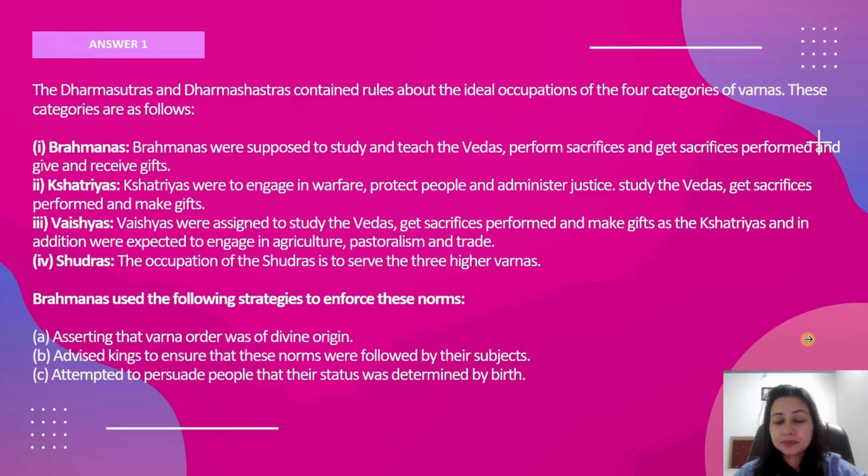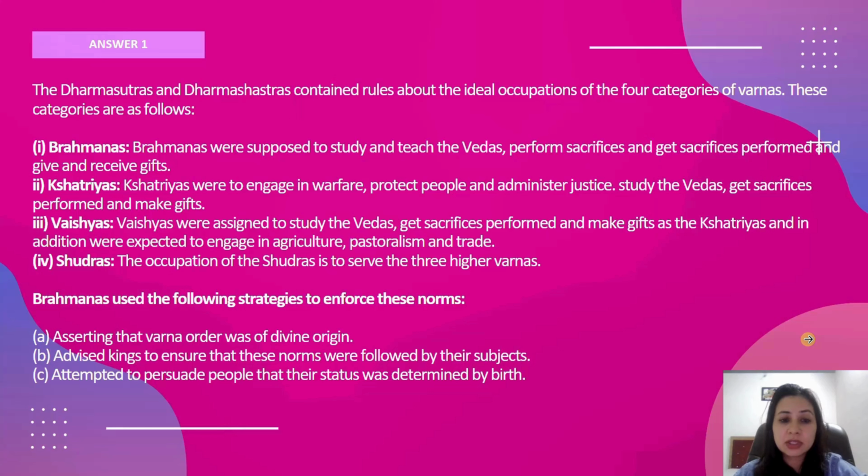According to them, the ideal occupations were categorized into four categories known as varnas. So there are four varnas: first Brahmins, second Kshatriyas, third Vaishyas, and fourth Shudras. Brahmins were supposed to teach and study the Vedas. They could perform sacrifices and get sacrifices performed, and they give and receive gifts. Kshatriyas were engaged in warfare, they protected people, administered justice, had the right to collect tax, study the Vedas, get sacrifices performed, and make gifts.